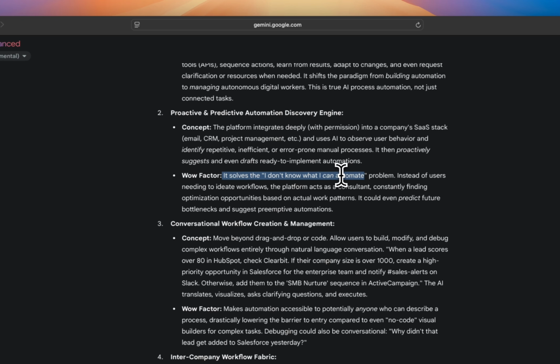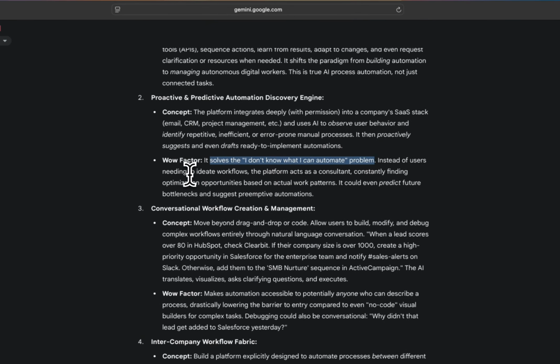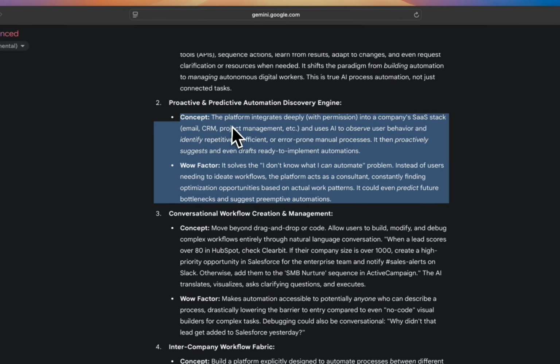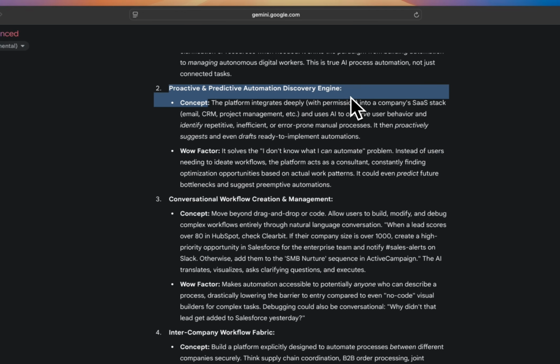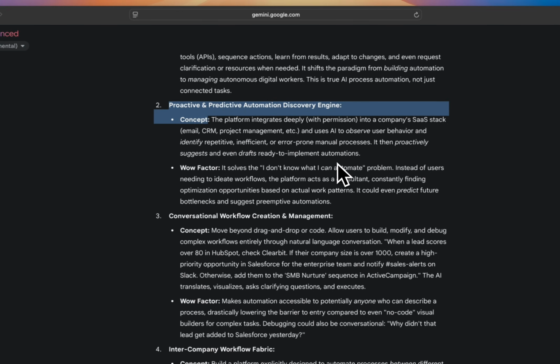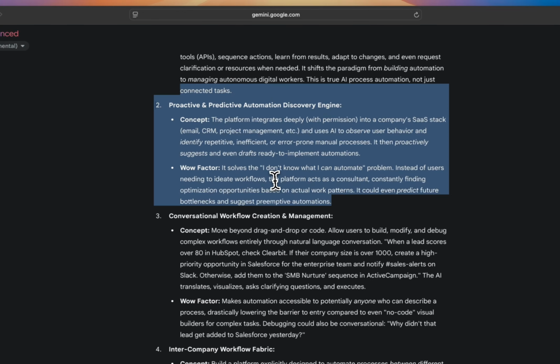Wow factor: solves the "I don't know what I can automate" problem. Instead of users needing to ideate workflows, the platform acts as a consultant, constantly finding optimization opportunities. This is interesting, right? But again, this can be a nice addition. It's a good feature. I'm not sure if it can really help to stand out. But I like this. I like this more than whatever he gave me before. Like Gemini. Yeah, I like this.